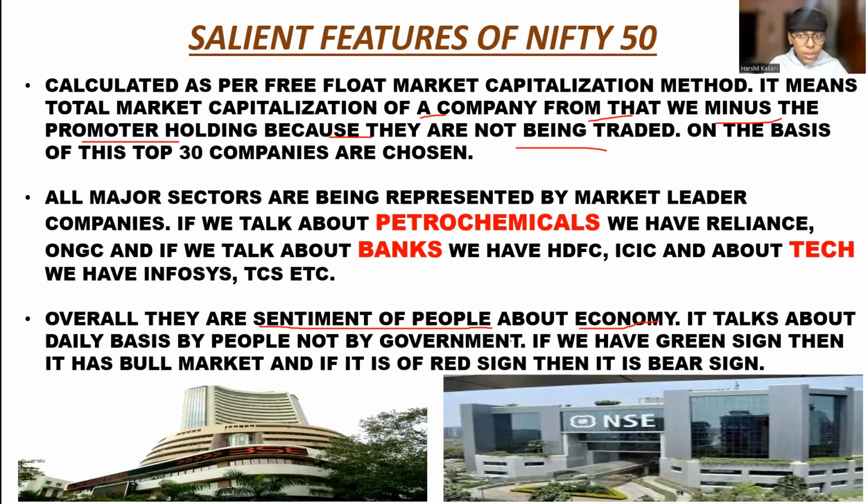As I said to you, if we have a green sign, then it is a bull market. And if it is a red sign, then it is a bear market, you can say. So if the market is up for around 5 to 6 months on an average scale, then for those 5 to 6 months we have a bull market, and you can say vice versa.